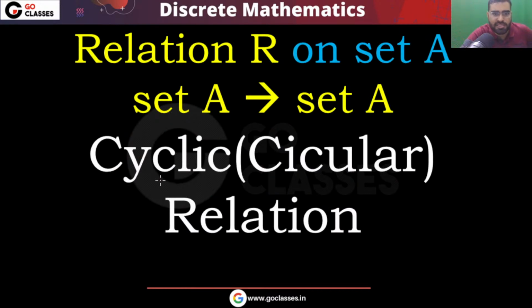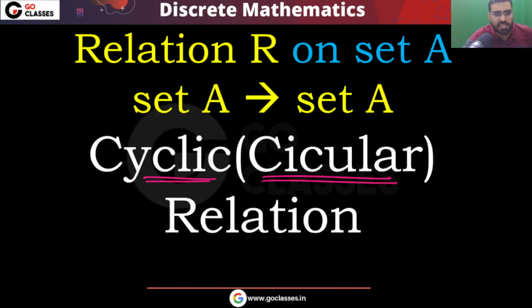The next property is cyclic relation. When can you say a relation is cyclic or circular? This is the next property of relations. We have seen reflexive, symmetric, transitive, and we have seen equivalence relation. So in total we have seen four properties.